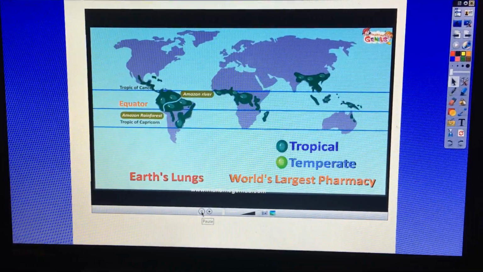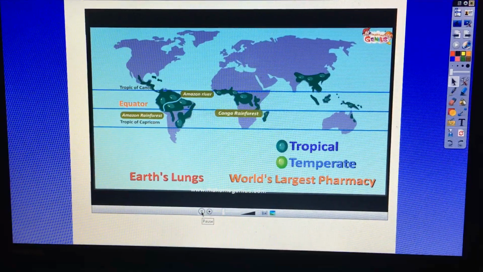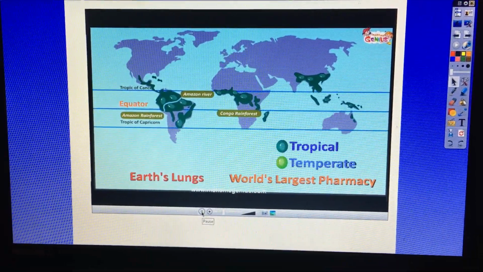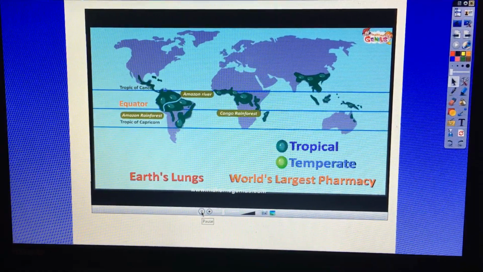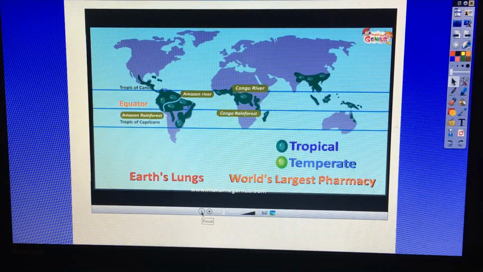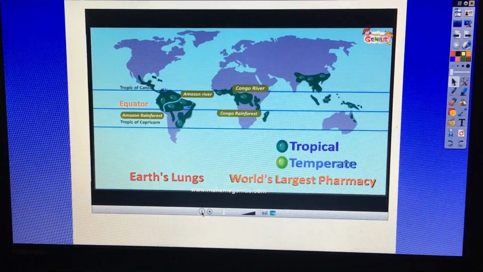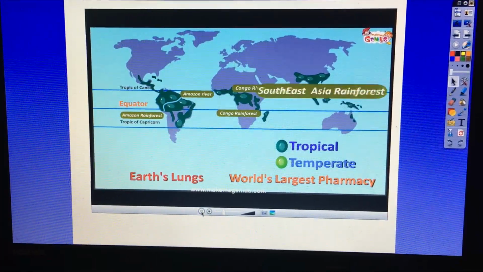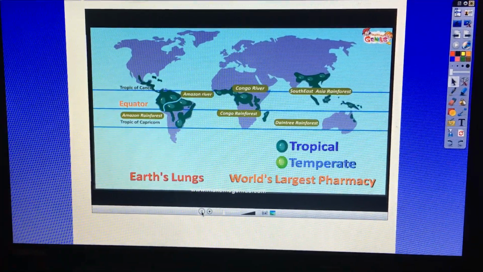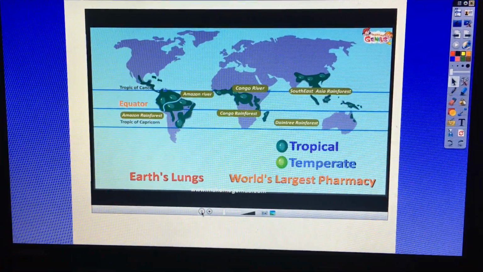Oh well, which one is the second biggest? Congo rainforest in Central Africa is the second biggest rainforest in the world. It is around the Congo River. Are there any more rainforests near the equator? Yes, there are rainforests in Southeast Asia also. So all these are tropical rainforests?